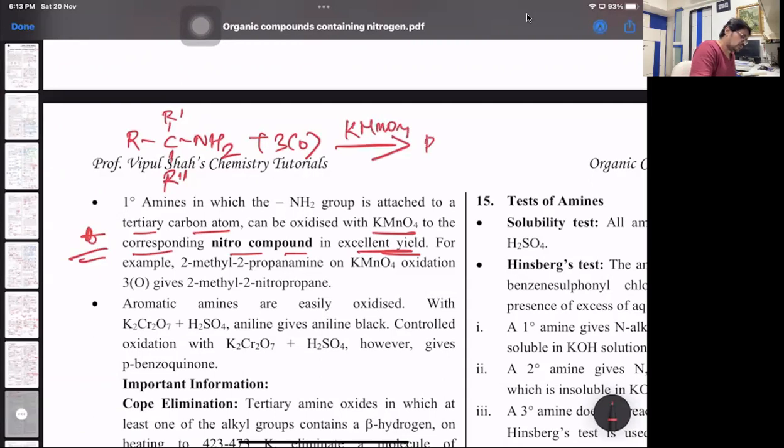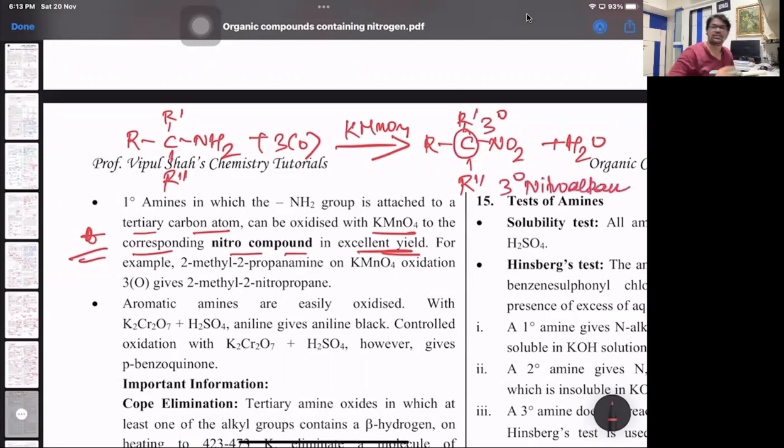I will get the compound R dash, R double dash, NO2 plus water. Now nitroalkanes are characterized with respect to nature of carbon, not nitrogen. So here the nature is 3 degree. So this is a 3 degree nitroalkane. That's what it says.